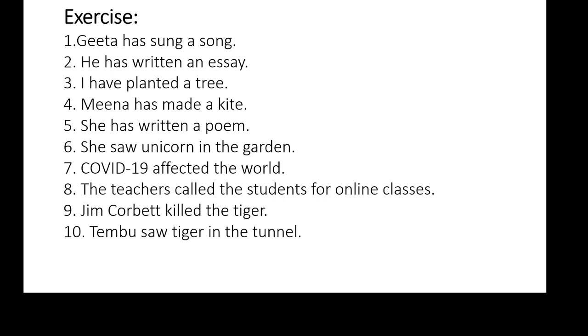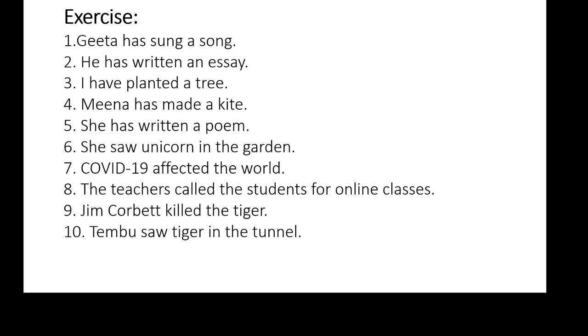I have planted a tree. So I is the subject, have planted is the verb, a tree is the object. So the answer is: a tree has been planted by me. The next example is: Meena has made a kite. Meena is the subject, has made is the verb, a kite is the object. Our answer will begin with the object, that is a kite. It is singular, so has is to be written.